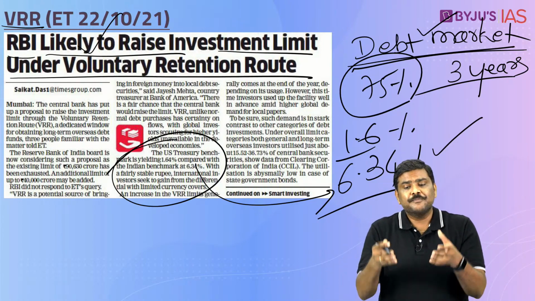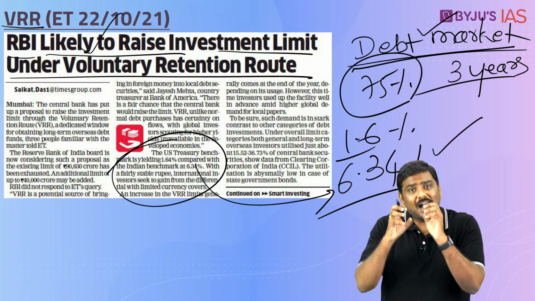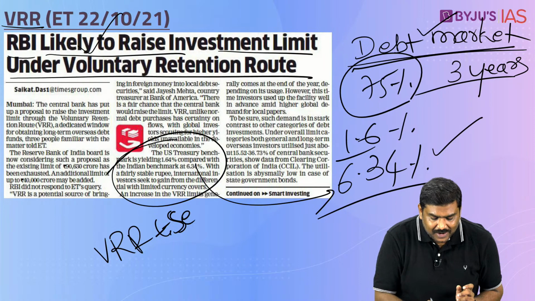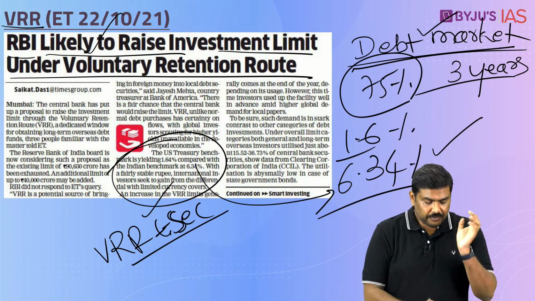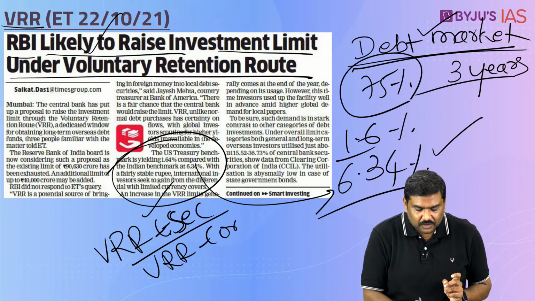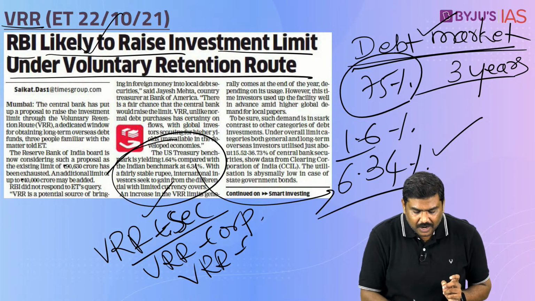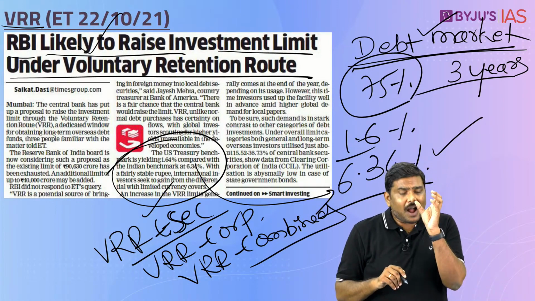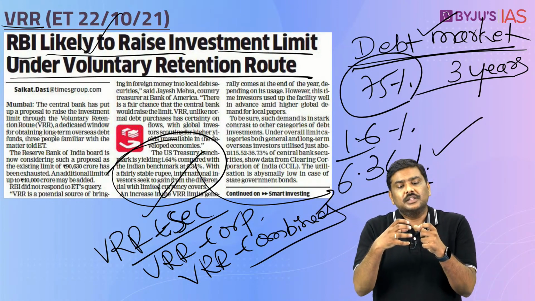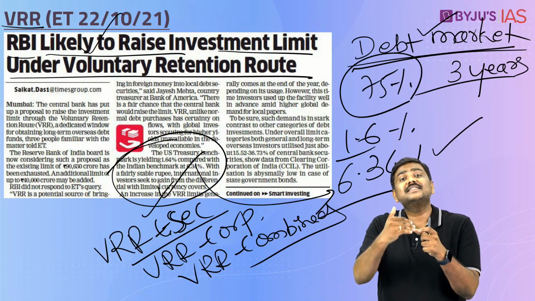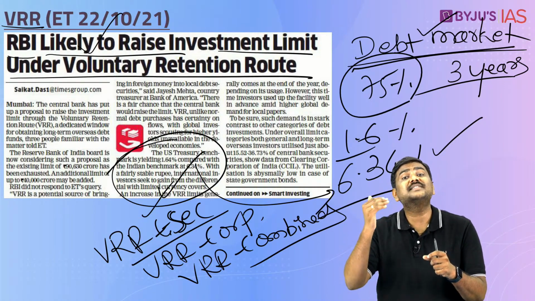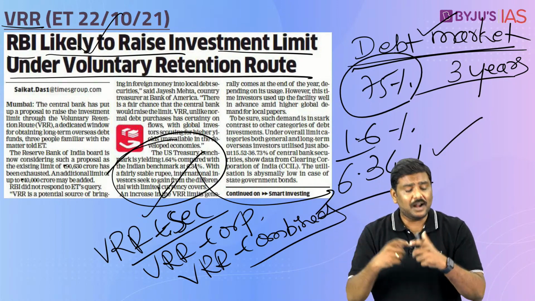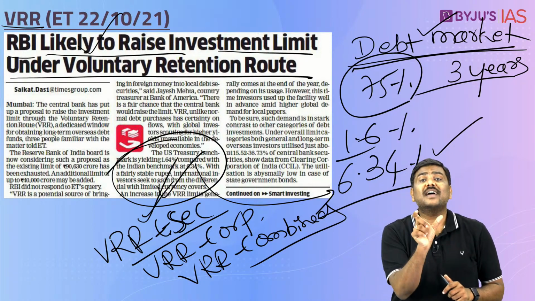As a result of this, the allocation that was done by the RBI under VRR, government securities, remember this, VRR is there for government securities, VRR is there for corporate securities, VRR is also there for combined, that is government securities as well as the corporate securities. So under this particular VRR route, the amount that is allowed by RBI has already been satisfied. There is a huge amount of investment that is actually coming in. There is a higher demand to increase this particular VRR limit.